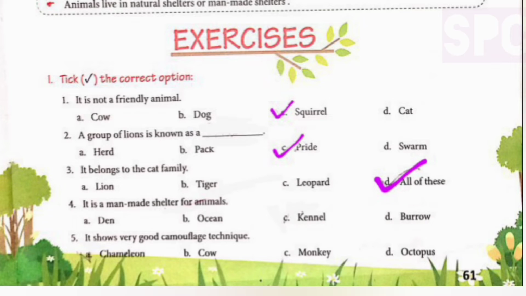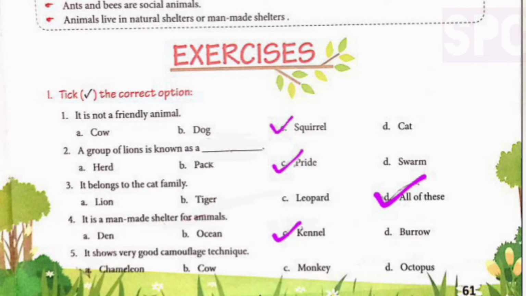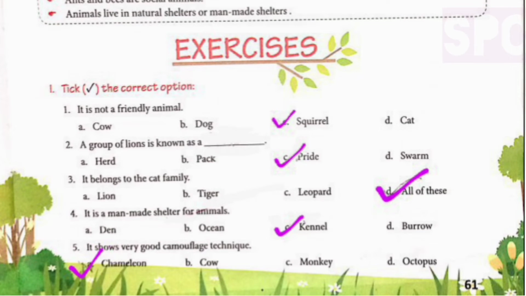Part 4. It is a man-made shelter for animals. Den, ocean, kennel, burrow. So students, here we will take option number C, kennel. Kennel is a man-made shelter which is made for dogs. Part 5. It shows a very good camouflage technique. Chameleon, cow, monkey, octopus. So students, here we will take option number A, chameleon. Chameleon is a small reptile which changes its color according to the color of the surroundings.